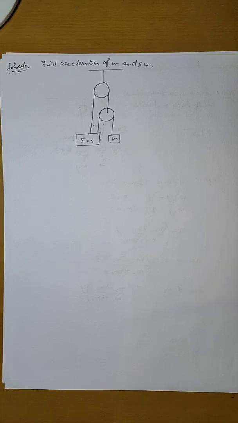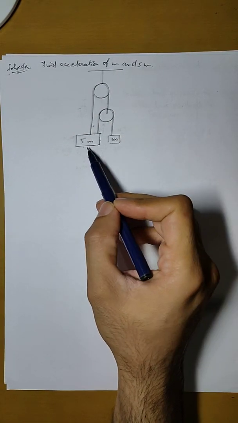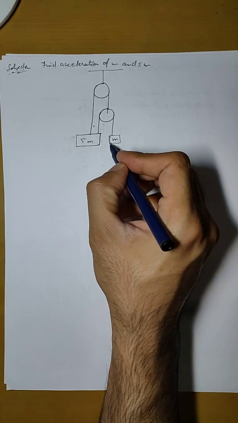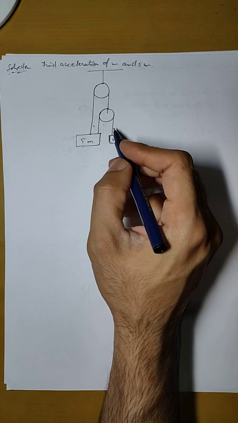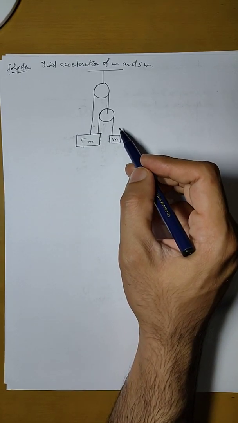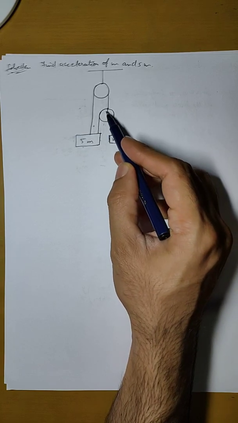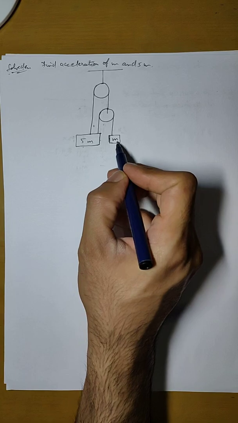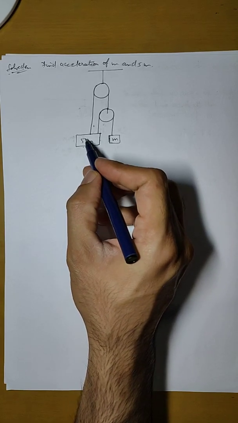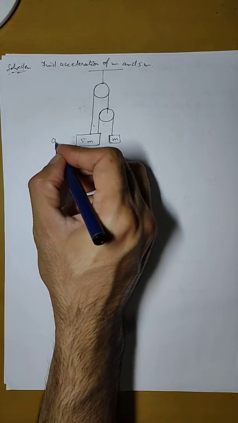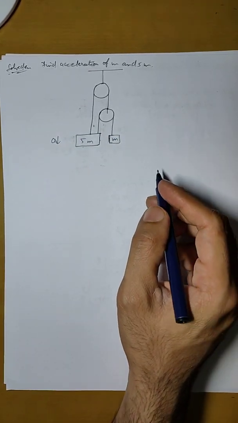In this question we have to find the acceleration of m and 5m. Now it looks like a bit of a complicated question, but it is not if you are able to apply the concepts we studied properly, especially the concept of displacement when one of the pulleys is free to move. Now obviously 5m is much heavier than m, so the acceleration of 5m will be in the downward direction. So I'll write here as a.